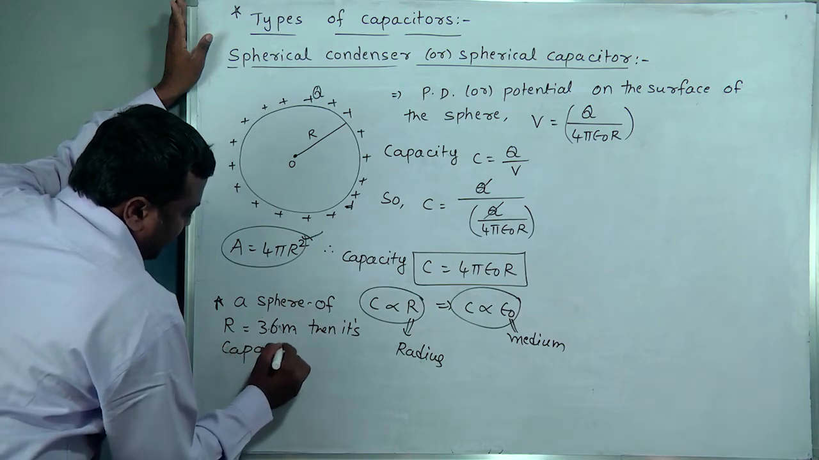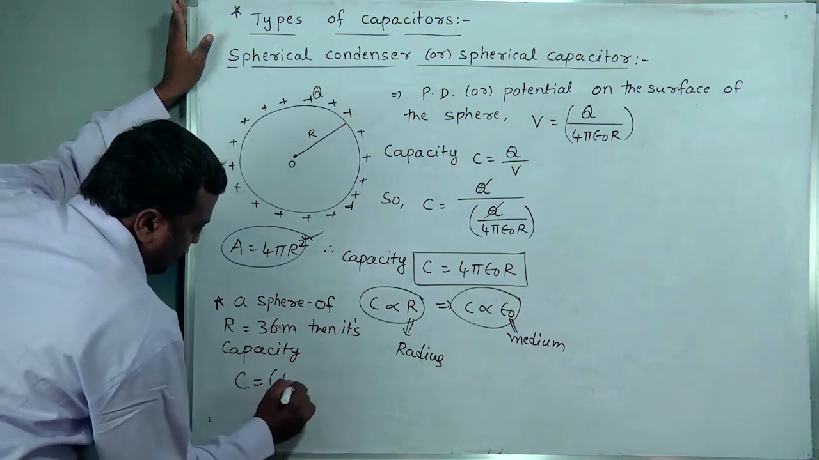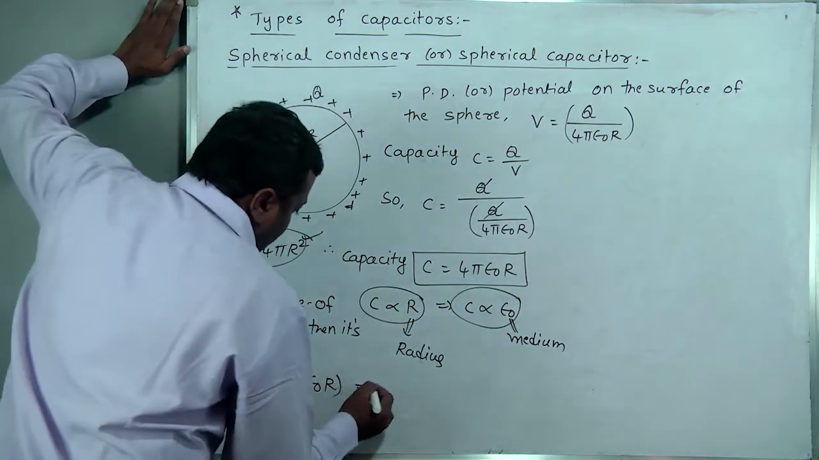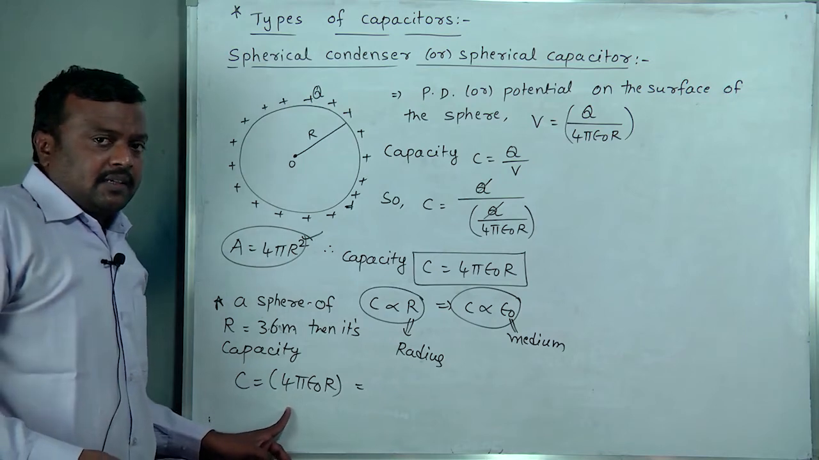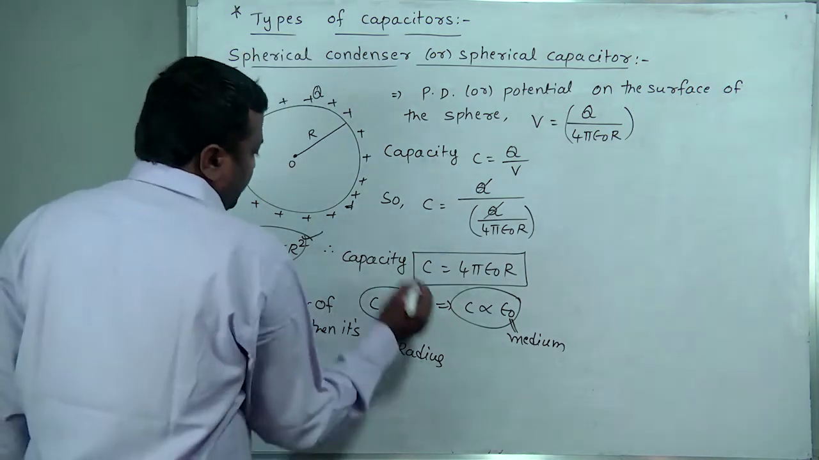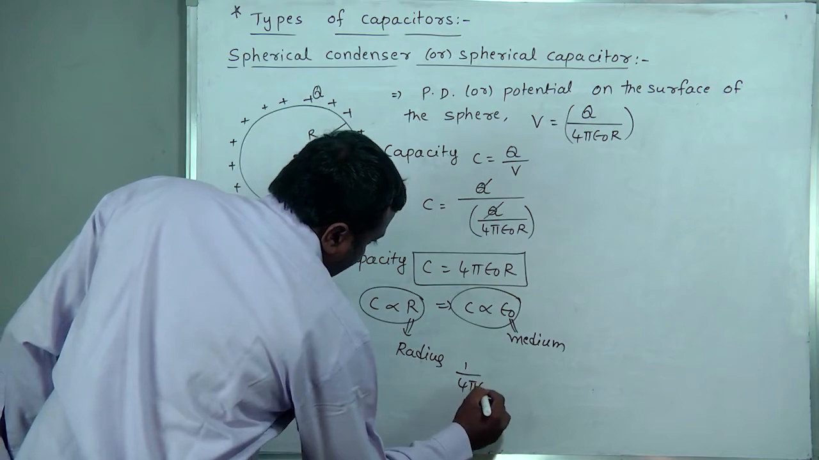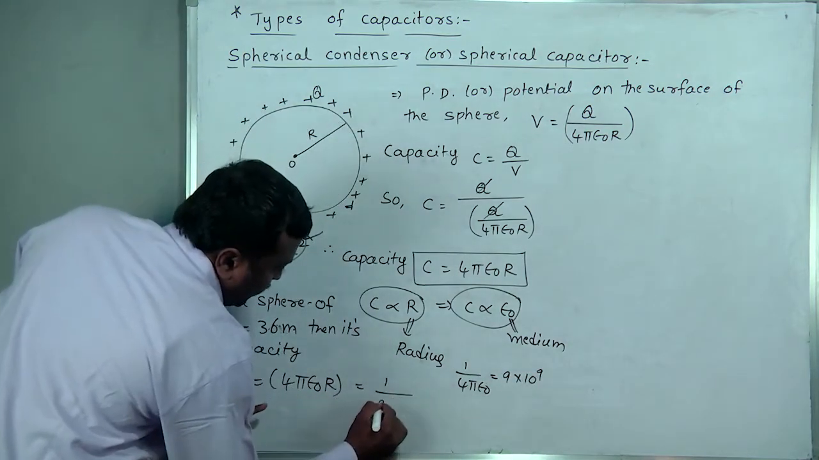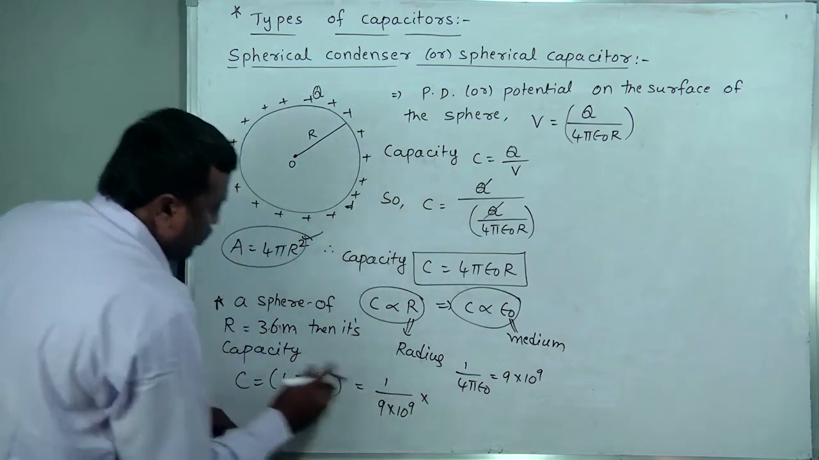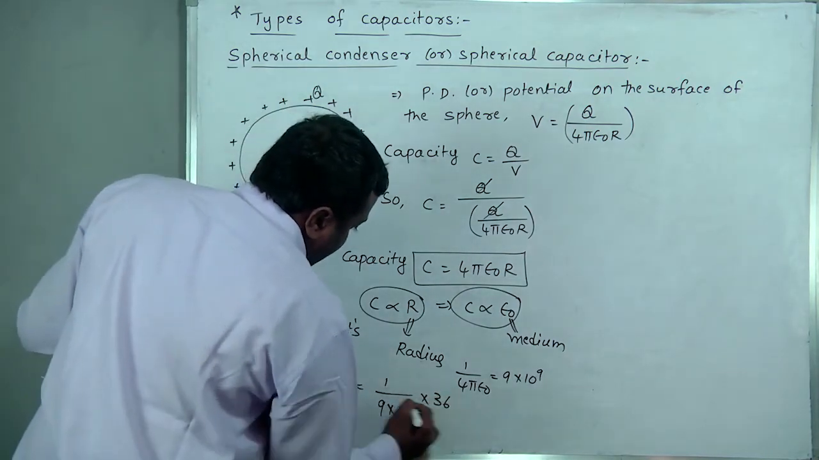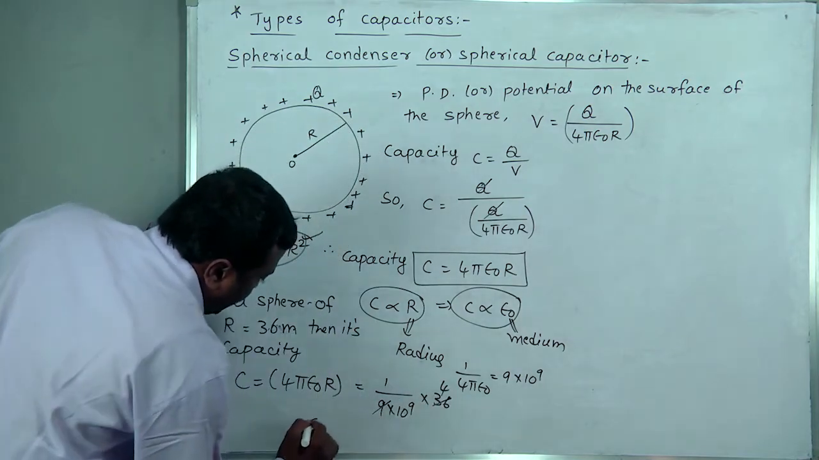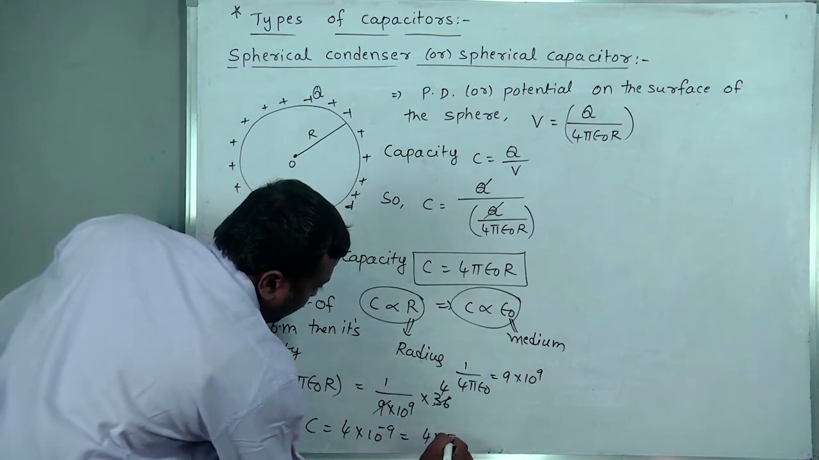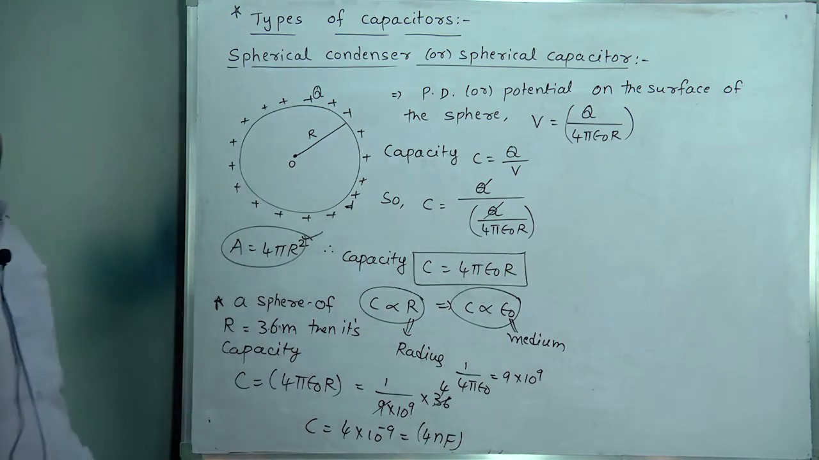Then its capacity. What is the formula? C equal to 4 pi epsilon naught capital R. We know 1 by 4 pi epsilon naught is equal to 9 into 10 to the power 9. So 4 pi epsilon naught is nothing but 1 by 9 into 10 to the power 9 into 36 meter. 9 ones are 9, 9 fours are 36. So what will it be? 4 into 10 to the power minus 9, which is 4 nanofarad, the capacity of that sphere.